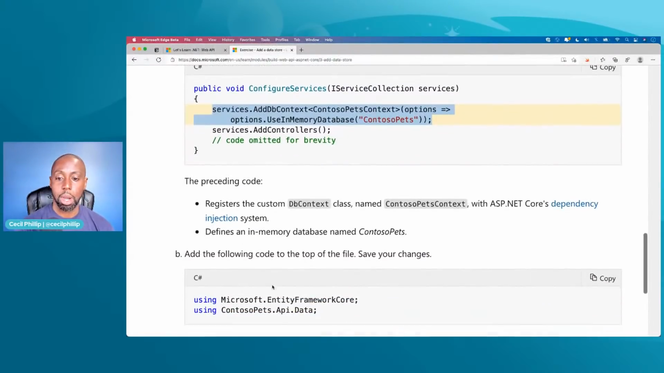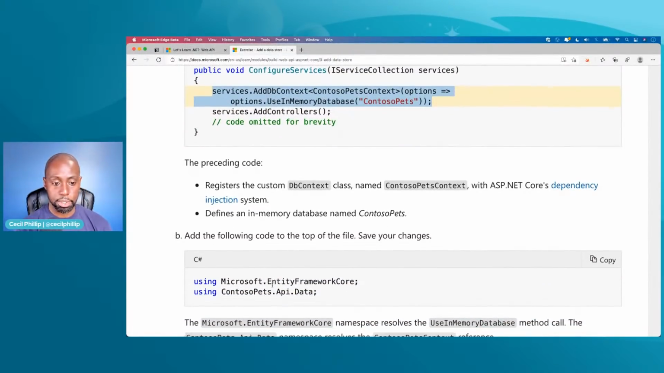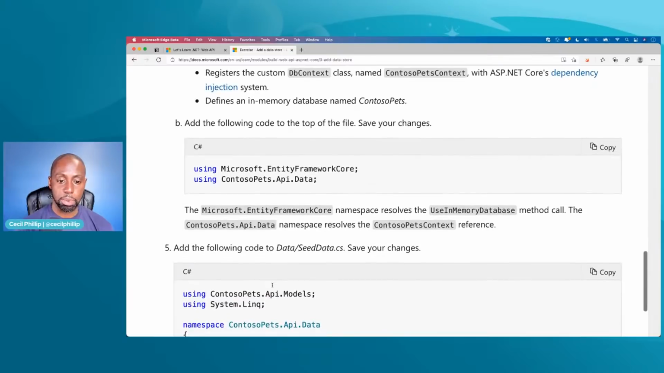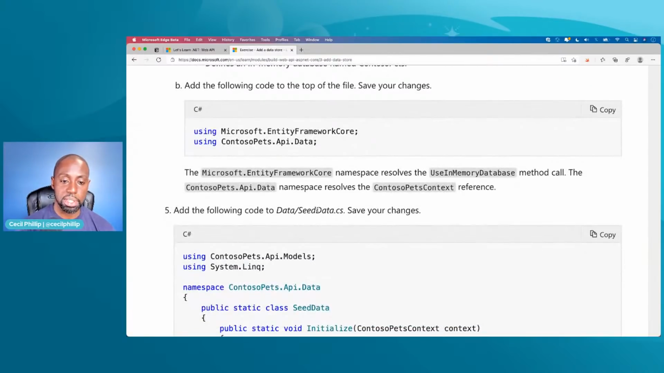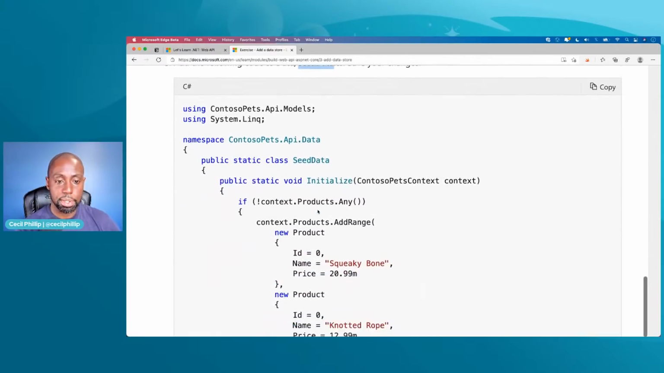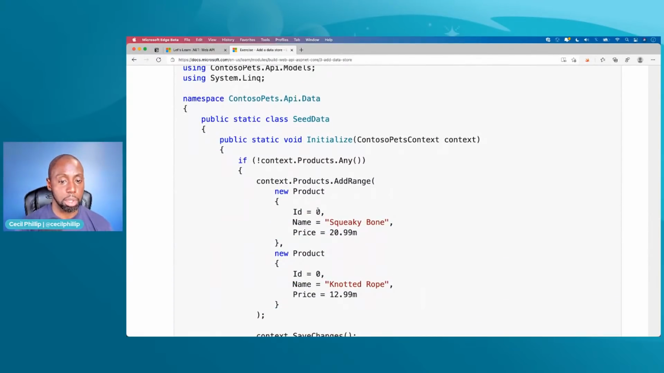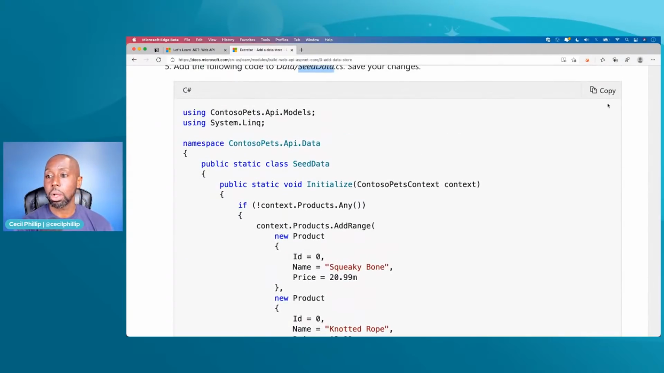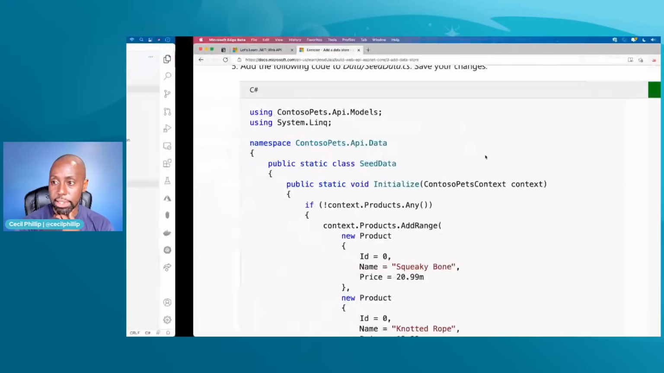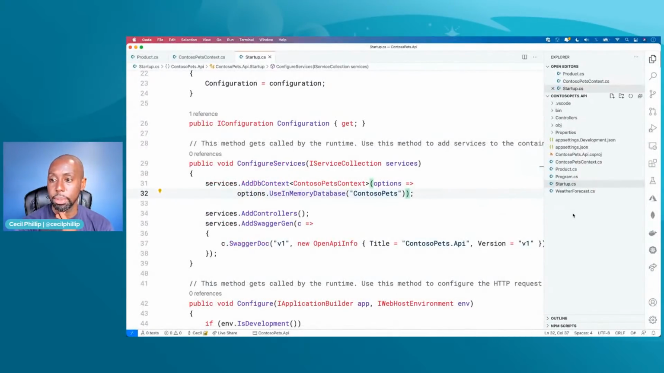All right, so we registered our DB context. And I think the next thing we need to do, it wants us to create this seed data class. I think the job of the seed data class, if I'm not mistaken, is to create some dummy data, right? Some fake data that we're going to use inside of our app. So I'll go ahead and copy this and we'll create that seed data thing.